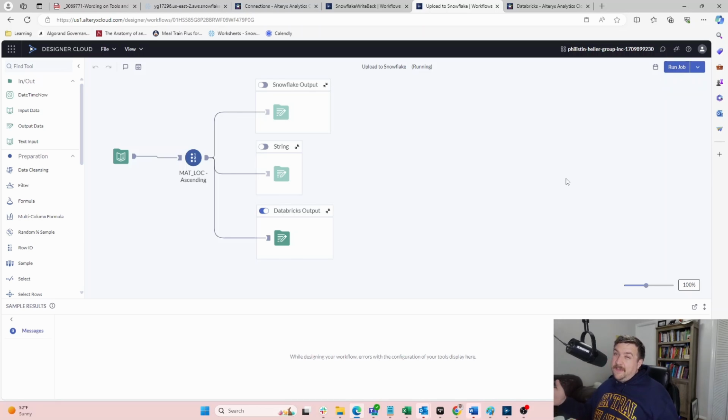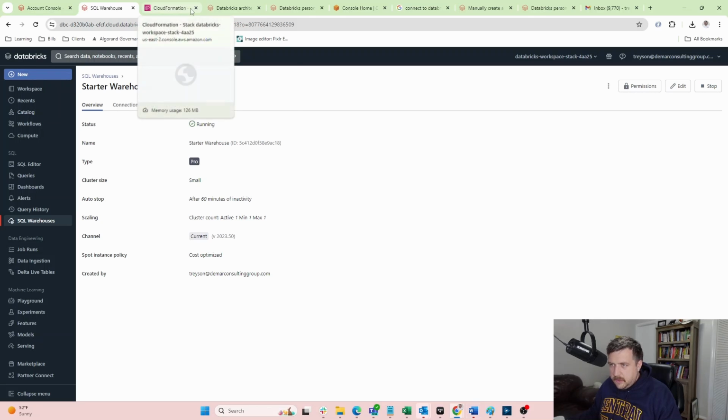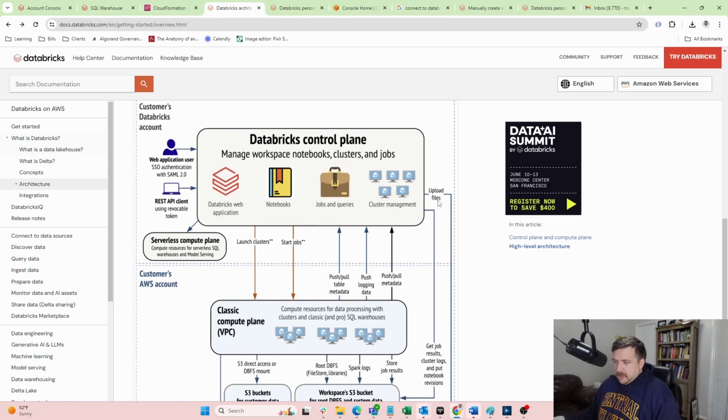So if I were to guess, this is going to take a minute or two just because of how this works on this side with our text input. But we'll see. We will see. While this is running, actually, I'm going to take this opportunity to go through some Databricks architecture stuff, because what better use of our time is there than looking at architecture for cloud platforms.